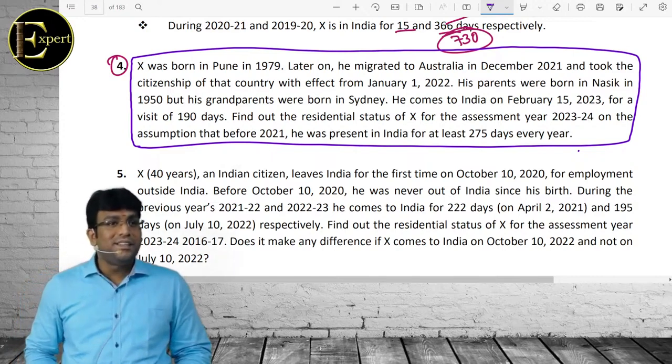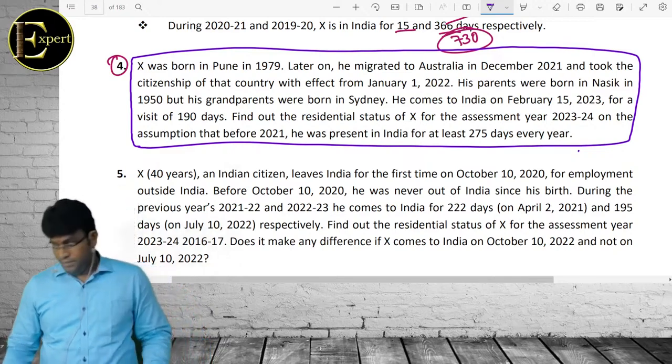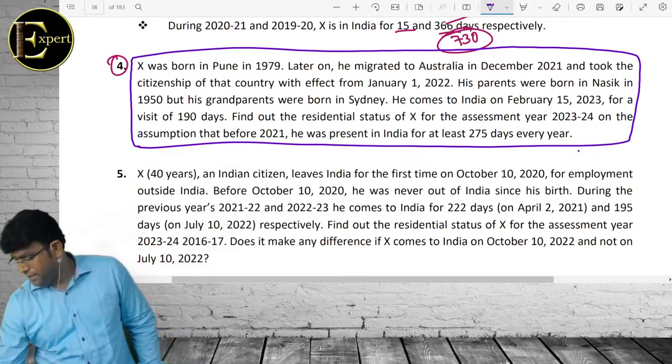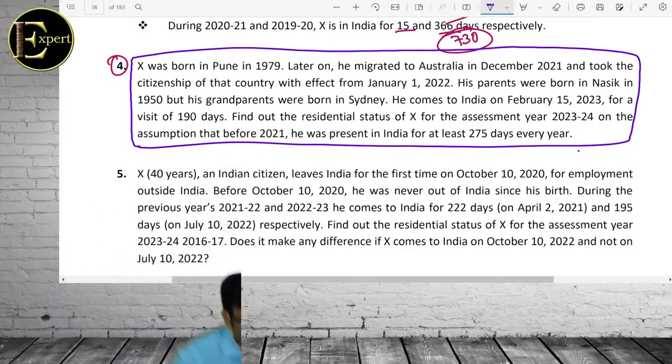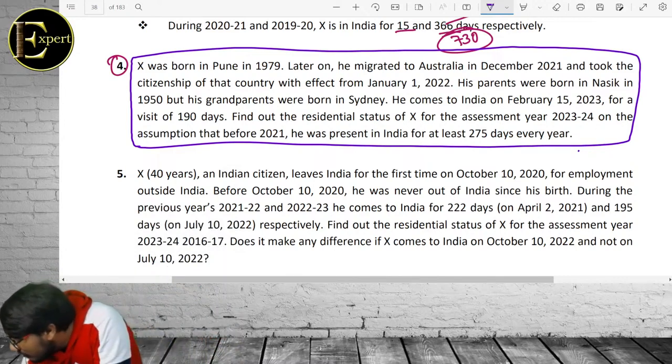Sir, is he an Indian citizen? Just 1 second. Pause it, see. Recording is paused.